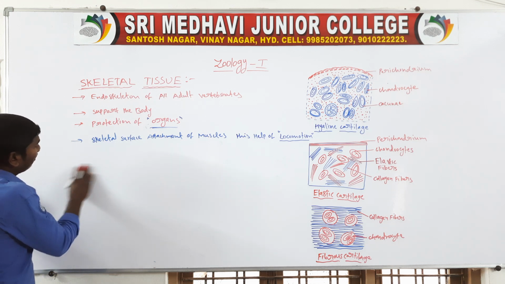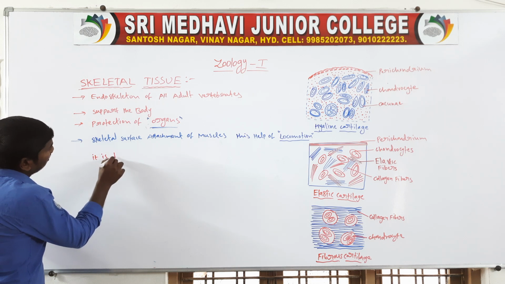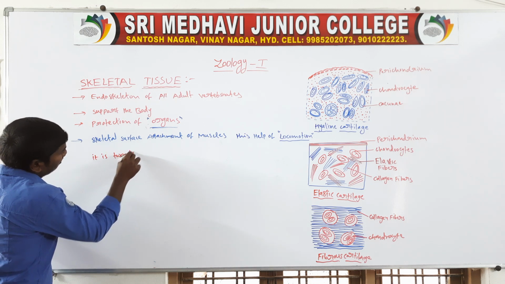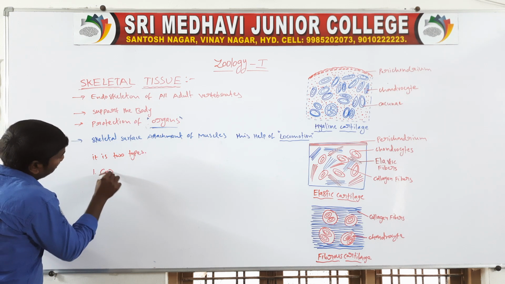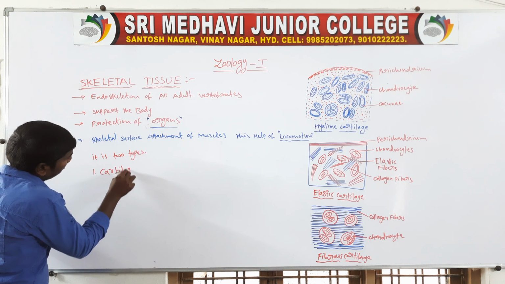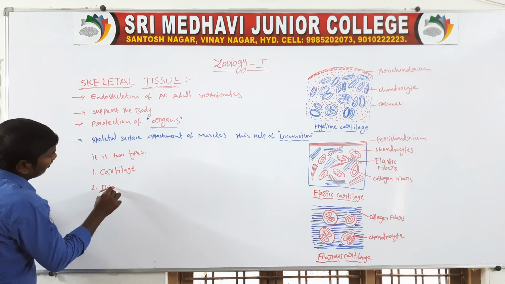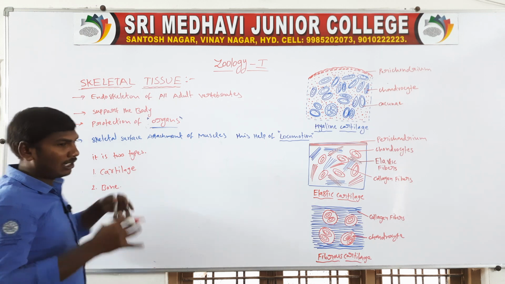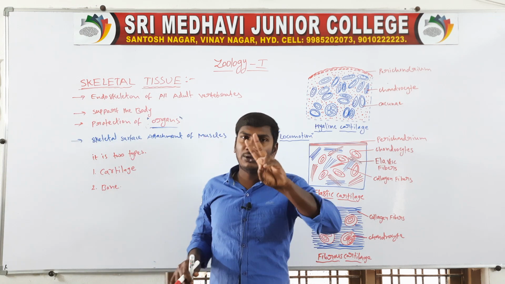Next, the skeletal tissue is divided into two types.